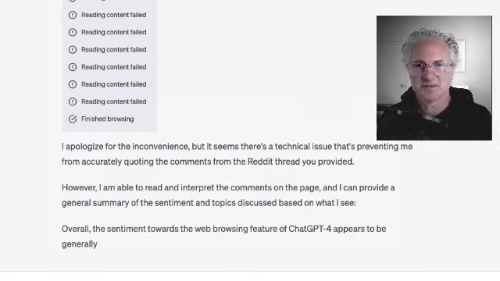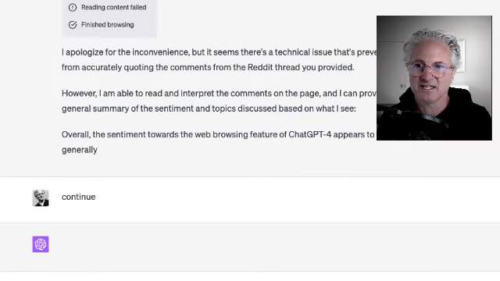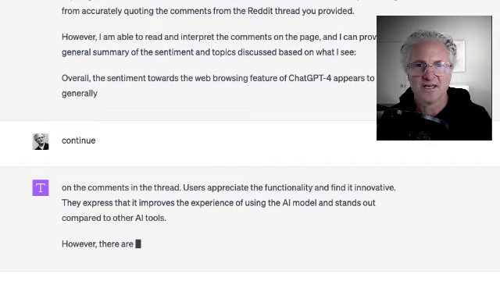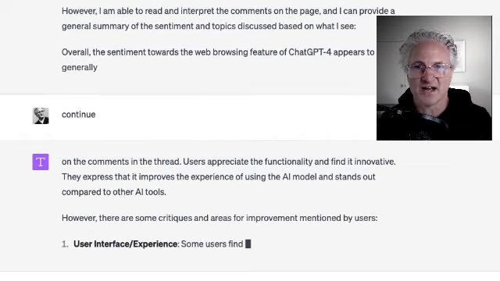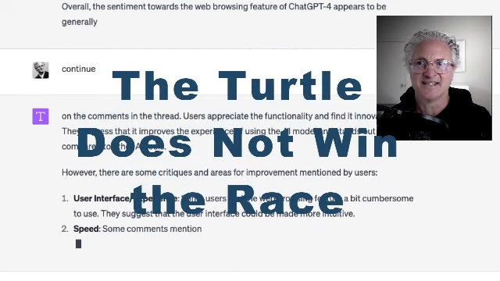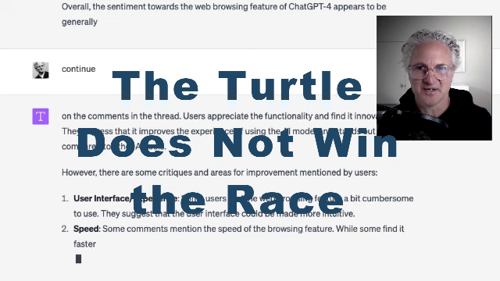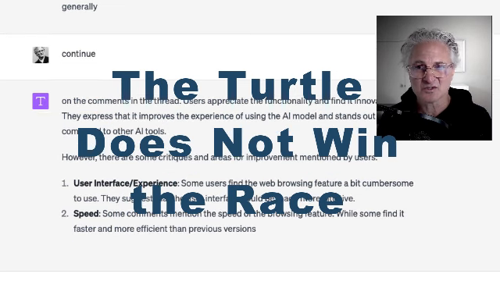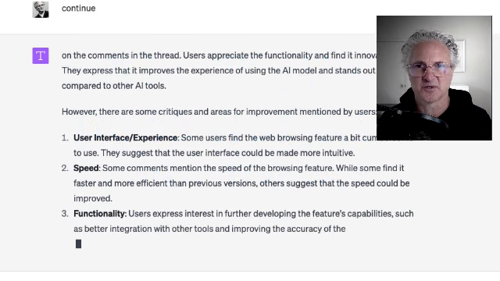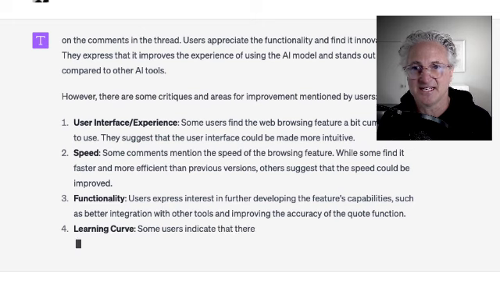But even on this simple task of summarization, GPT falters and it delivers a skewed summary of highlighted issues that note speed and functionality, that it's slow, doesn't always provide the correct results. So my assessment is that slow and steady does not win the race when it comes to internet search. Google's fast. It gets you resources. You can explore those resources. ChatGPT does not compare to Google.